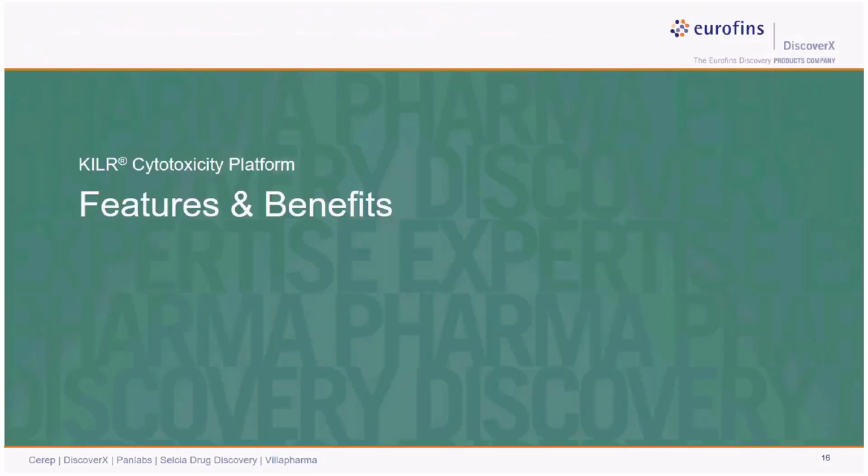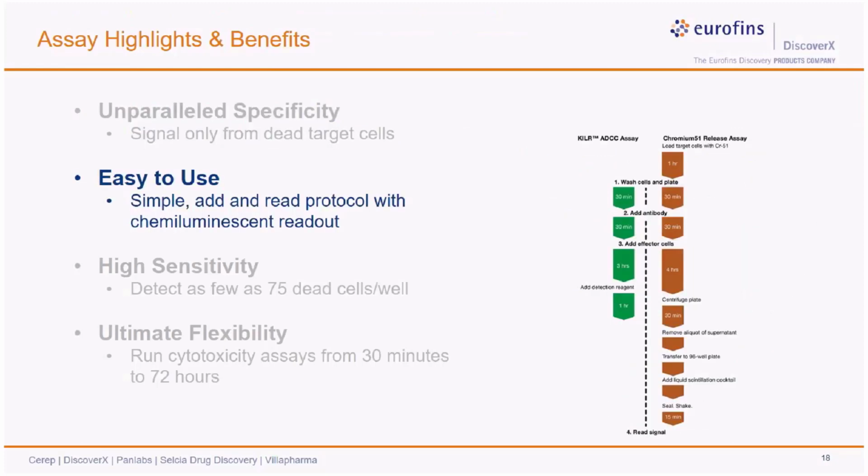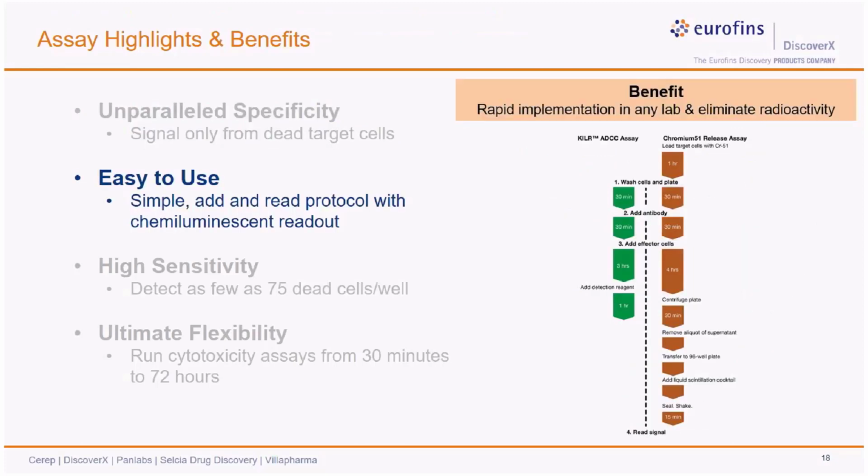Now let's review some of the features and benefits of the killer assay platform quickly. Firstly, the assays are highly specific and they measure only target cell death. For this reason, the assays have higher signal to background ratios, but the basal activity of the assays remains very low. Second, the assays are easy to use with a simple add and read protocol. The key benefit is that these assays are easier to implement in any lab. Also, when compared to other assay formats such as the radioactive assays, killer assays present a great alternative, keeping all the benefits, but at the same time not carrying the hassle of handling radioactivity.